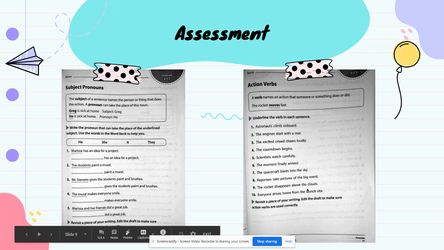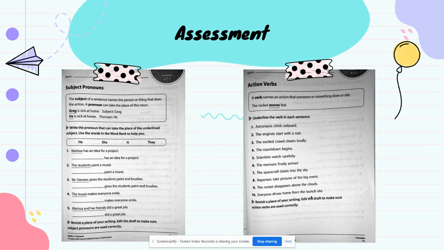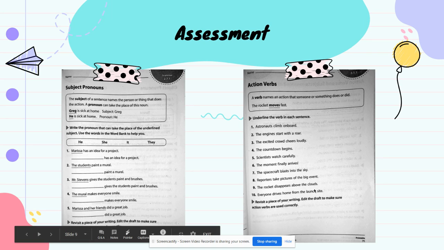Launch site. That's kind of like think of the site where rockets are placed, right? And then when they take off, that's going to be the launch site. So this is a place. My action verb is not going to be a place. I'm going to leave this one to you.